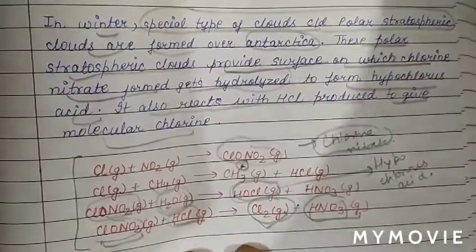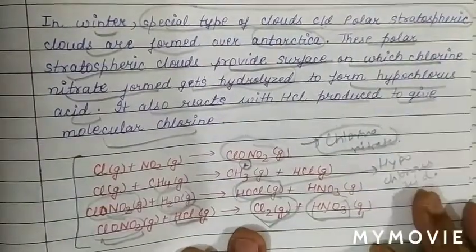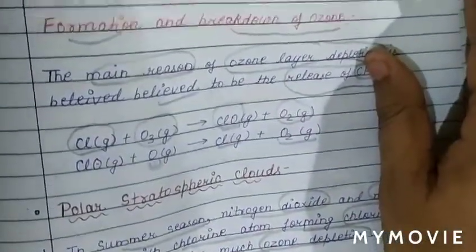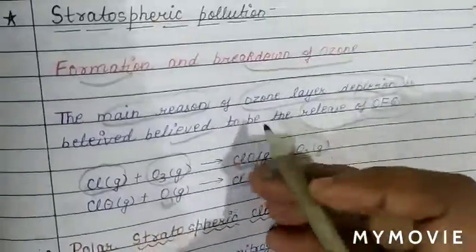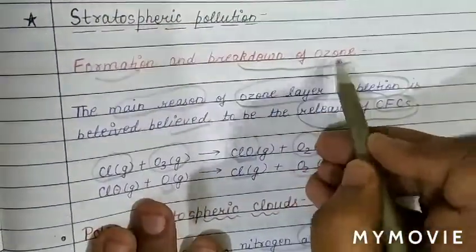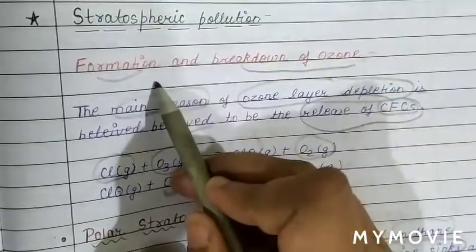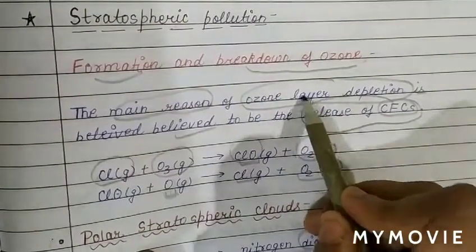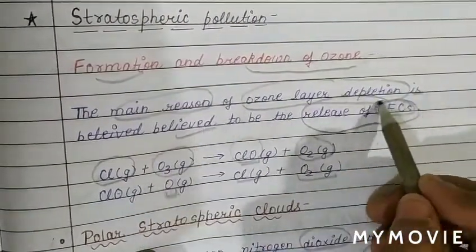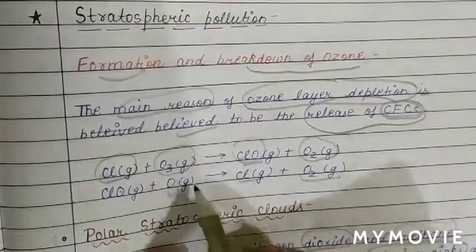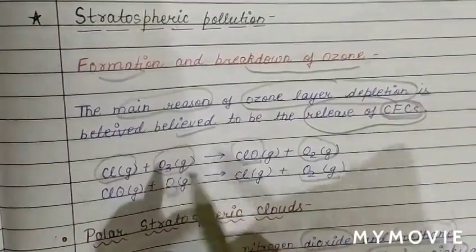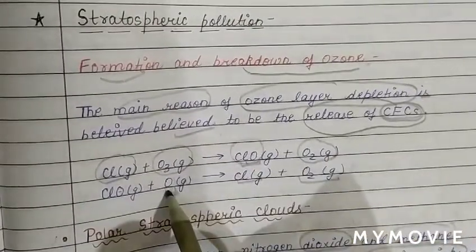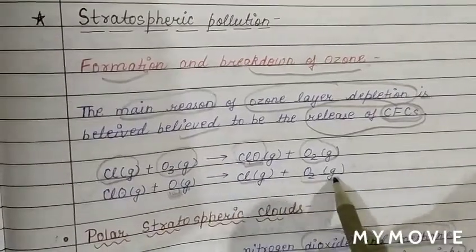So we have seen stratospheric pollution. What happens in stratospheric pollution? There is formation and breakdown of ozone, and we know the main reason for ozone layer depletion is believed to be the release of chlorofluorocarbon gas. We have also seen the reaction: chlorine atom reacts with ozone to form ClO and O2 gas. Again this ClO reacts with nascent oxygen, forms Cl with the liberation of O2 gas.